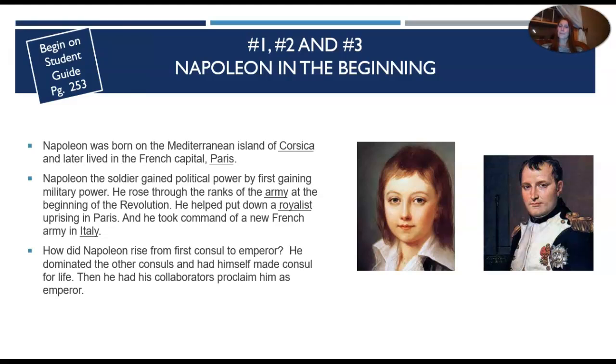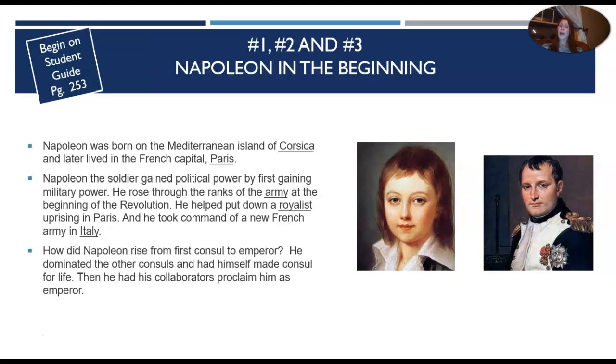Napoleon in the beginning. Napoleon was born on the Mediterranean island of Corsica and later lived in the French capital of Paris. Napoleon, the soldier, gained political power by first gaining military power. He rose through the ranks of the army at the beginning of the Revolution. He helped put down a royalist uprising in Paris, and he took command of a new French army in Italy.